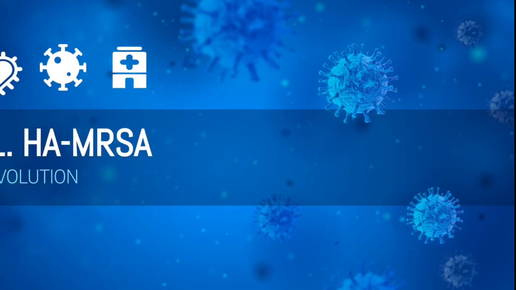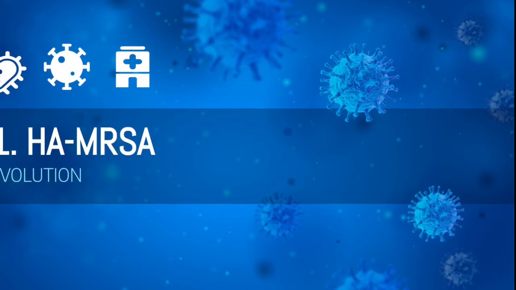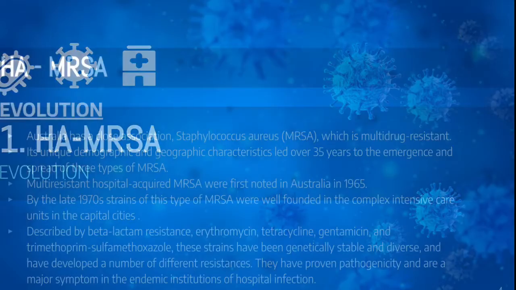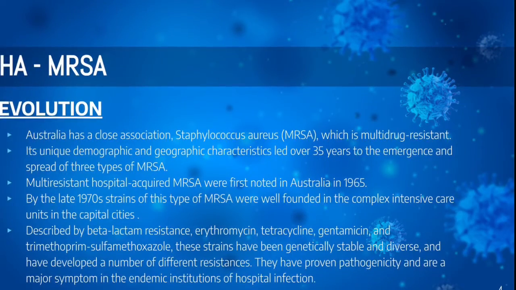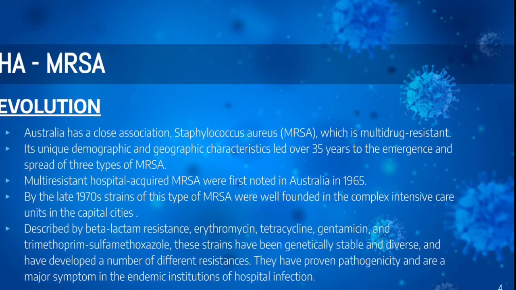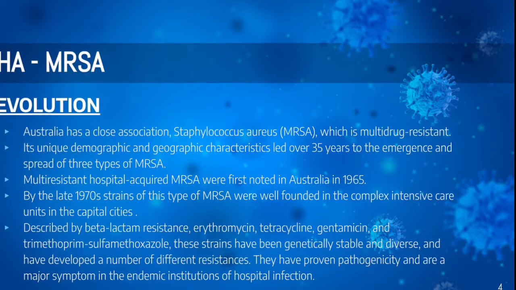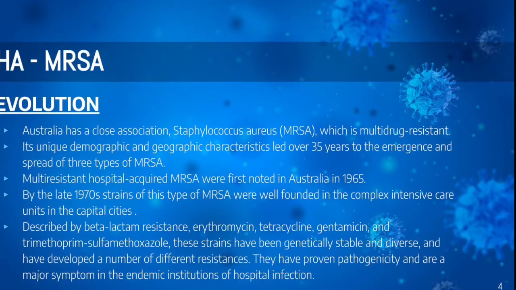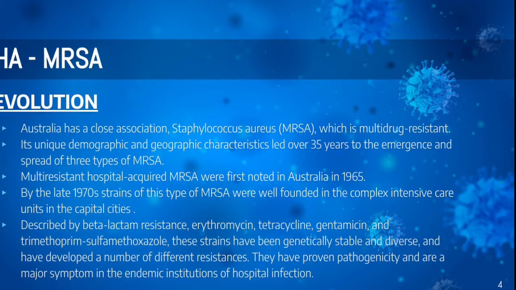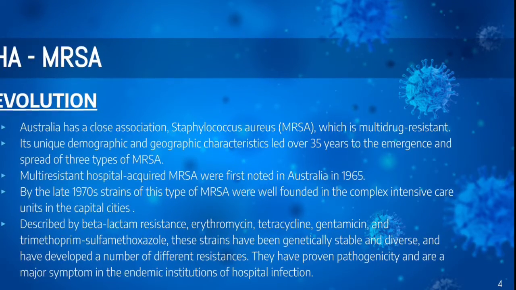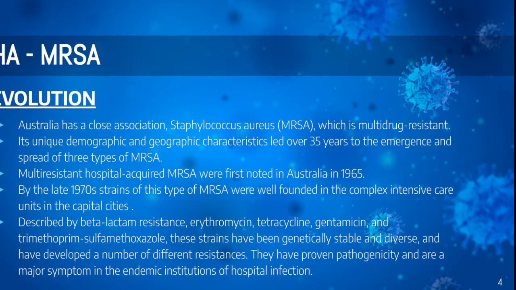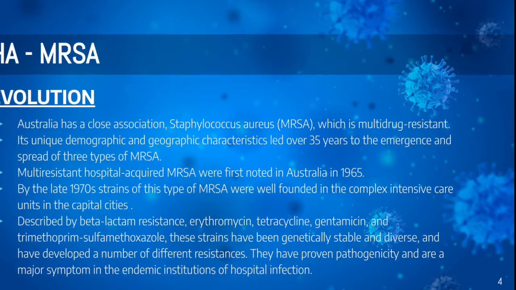Hospital-acquired MRSA evolution. Australia has a close association with MRSA which is multi-drug resistant. Its unique demographic and geographic characteristics led, over 35 years, to the emergence and spread of three types of MRSA. Multi-resistant hospital-acquired MRSA was first noted in Australia in 1965. By the late 1970s, strains of this type of MRSA were well established in the complex intensive care units in the capital cities of Australia.